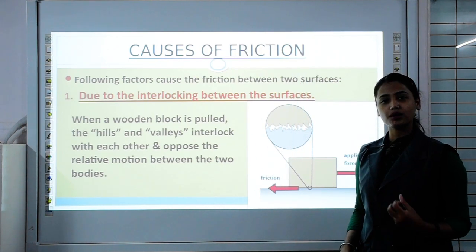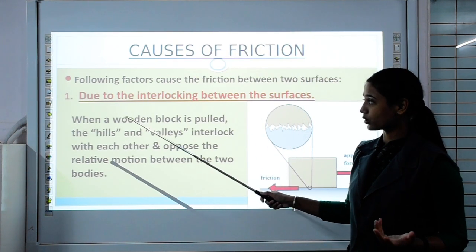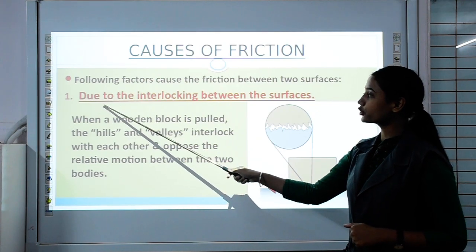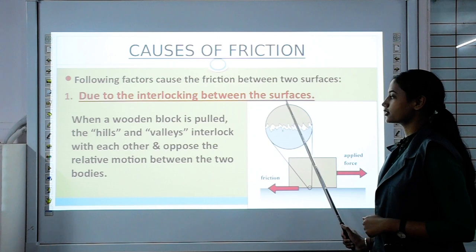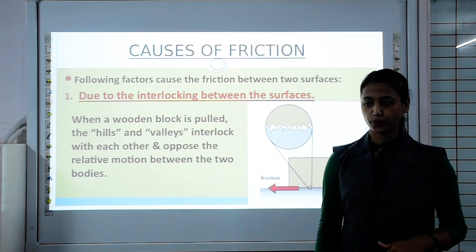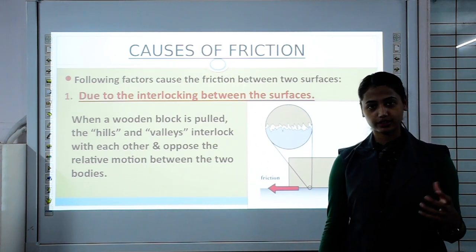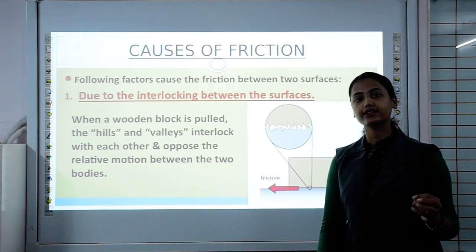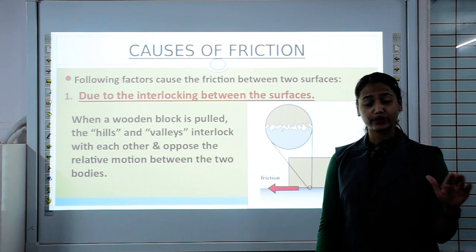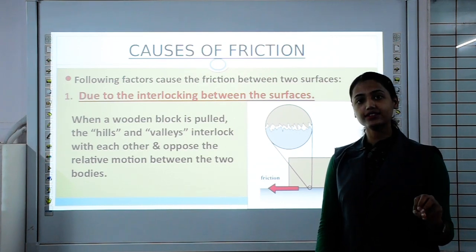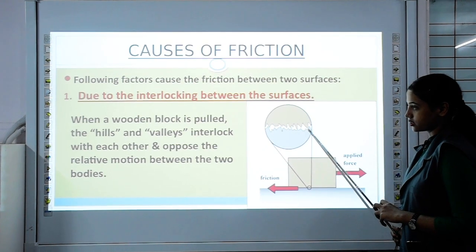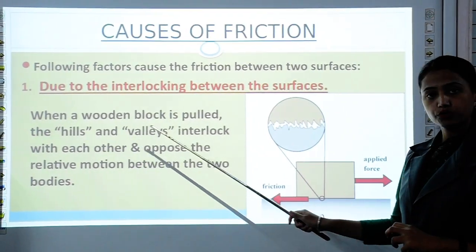Okay, now causes of friction. Why does this force come into action, what is the cause? Following are the factors. First is the interlocking between the surfaces. If we look at any object at the microscopic level, you will find that no surface is perfectly smooth. It has some roughness, and these are known as interlockings, or hills and valleys.